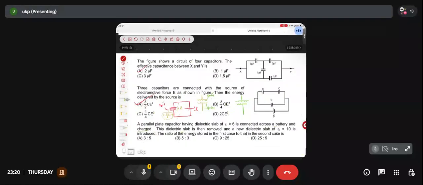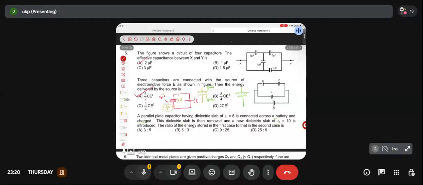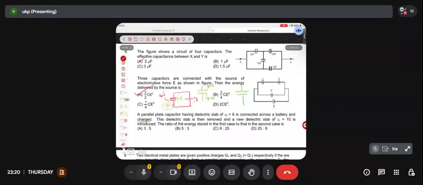Will it be 10? Yes or no? It hasn't been mentioned anywhere that the battery is removed. Okay? There is a small doubt that students have here. It's given connected and charged, but they haven't mentioned explicitly whether the battery is removed or not. If they don't mention whether the battery is removed or not, you and I will not be assuming that the battery is removed. Is it clear? Unless and until they mention that after charging the battery is removed, I will not assume it myself. So I will solve the problem assuming that the battery is still there.